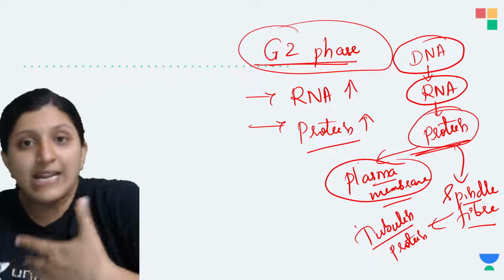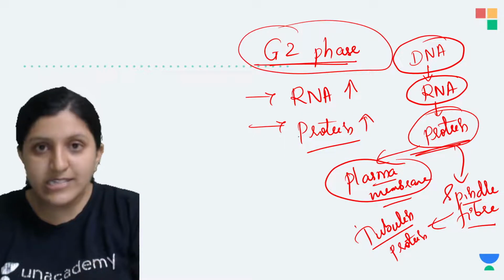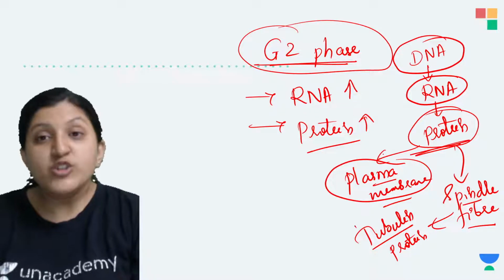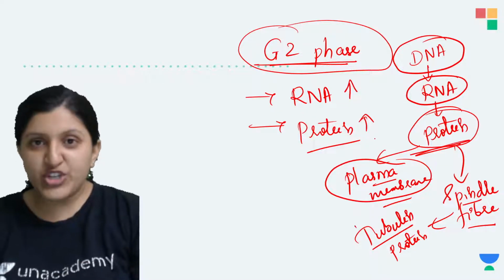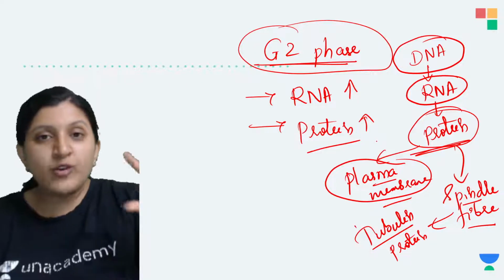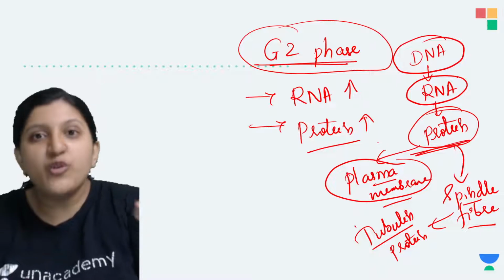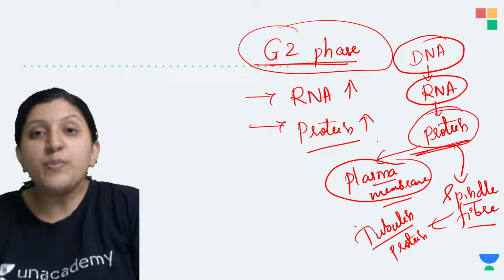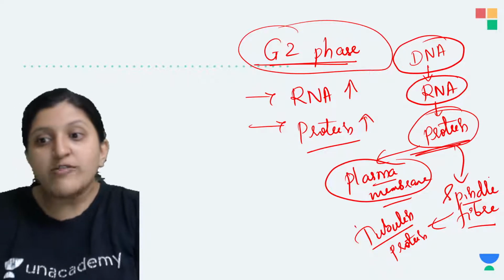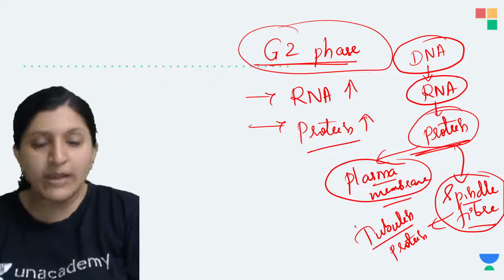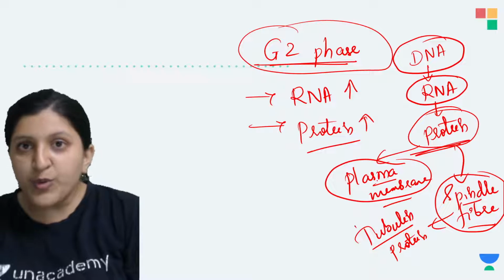So as the cell division will occur, that is in the next stage, which is the M phase. So there you can see that the cell division will occur. So daughter cells are being formed, so that means plasma membrane. So there is a furrow formation that you can see. So plasma membrane is being formed. Now in order to form a spindle fiber, that is again made of a tubulin protein. So for that also protein is required.